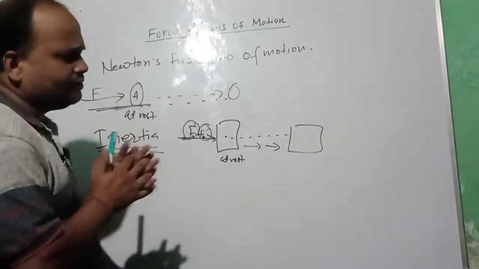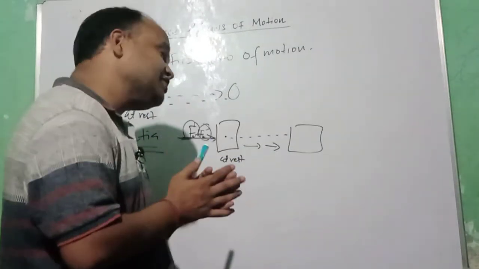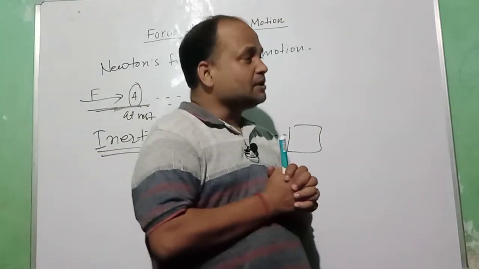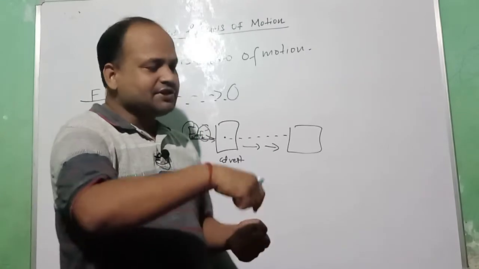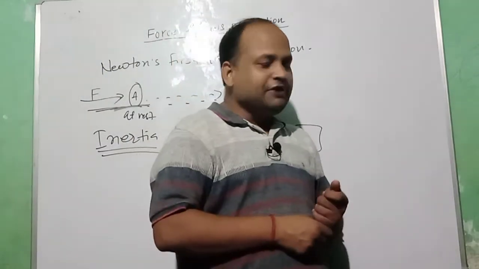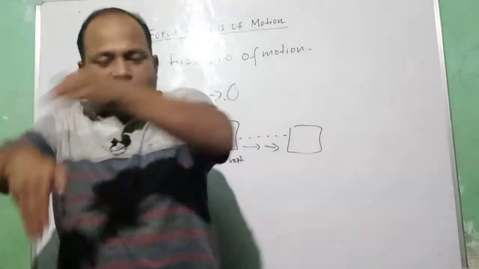Now the third type, inertia of direction. You all might have seen, sometimes while you are sitting in a bus and the bus takes a sharp turn, you feel that you might be displaced from your seat. What is this?